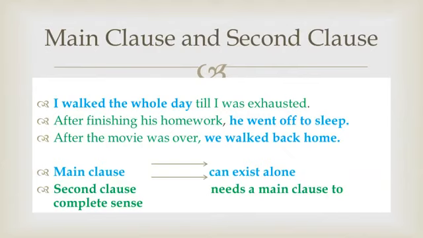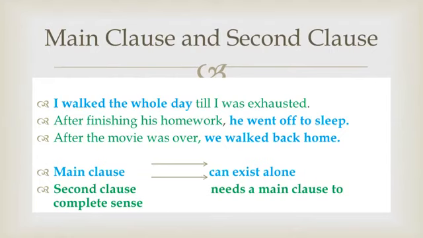The second clause is a clause that needs a main clause to give complete sense. Till I was exhausted: as we have discussed earlier, the use of the word till, that is a conjunction, shows that it needs some main clause to give complete meaning. So highlighted in green color is the second clause.